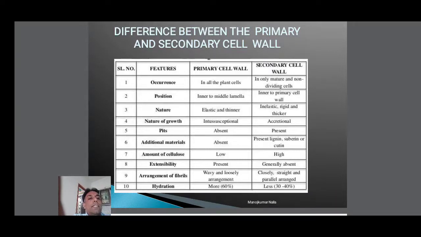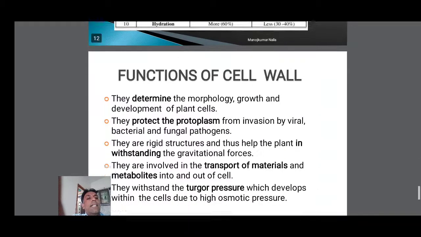That's why the fibrils are closely packed, straight, and parallel. The tenth feature is hydration. There is more hydration, 60%, in the primary cell wall, but in the secondary cell wall there is 30 to 40% hydration.